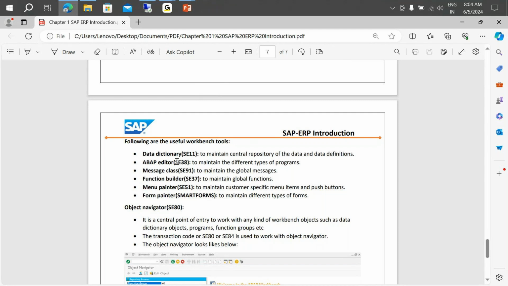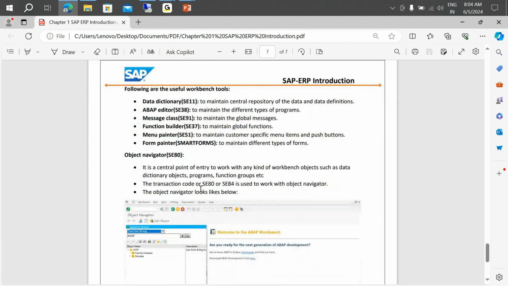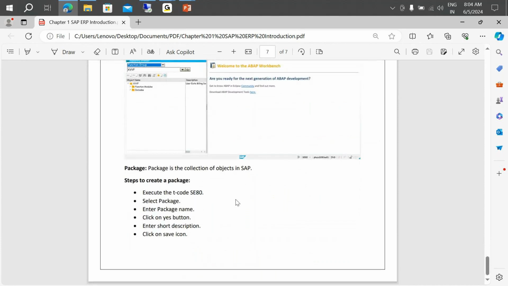This is to create data dictionary objects. This is to create programs. This is to create messages. This is to create function modules. This is to create menu bars. This is to create forms, etc. All these things will be covered as we progress further. Then the object navigator, we've completed this also. Then steps to create the package. So with today's class we've completed the complete SAP ERP introduction.